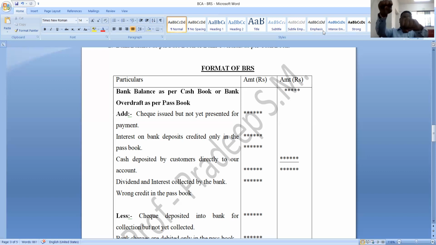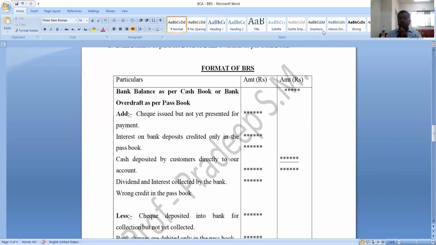If only cash book balance is increased, reduce it, you will get passbook balance. If only cash book balance is decreased, increase it, you will get passbook balance. If only passbook balance is increased, increase cash book balance also, you will get passbook balance. If only passbook balance is decreased, reduce cash book balance also, you will get passbook balance. Your target is passbook balance, so you should adjust cash book balance in accordance with that passbook balance. Understood? This is what you should keep in mind for solving problems on bank reconciliation statement.